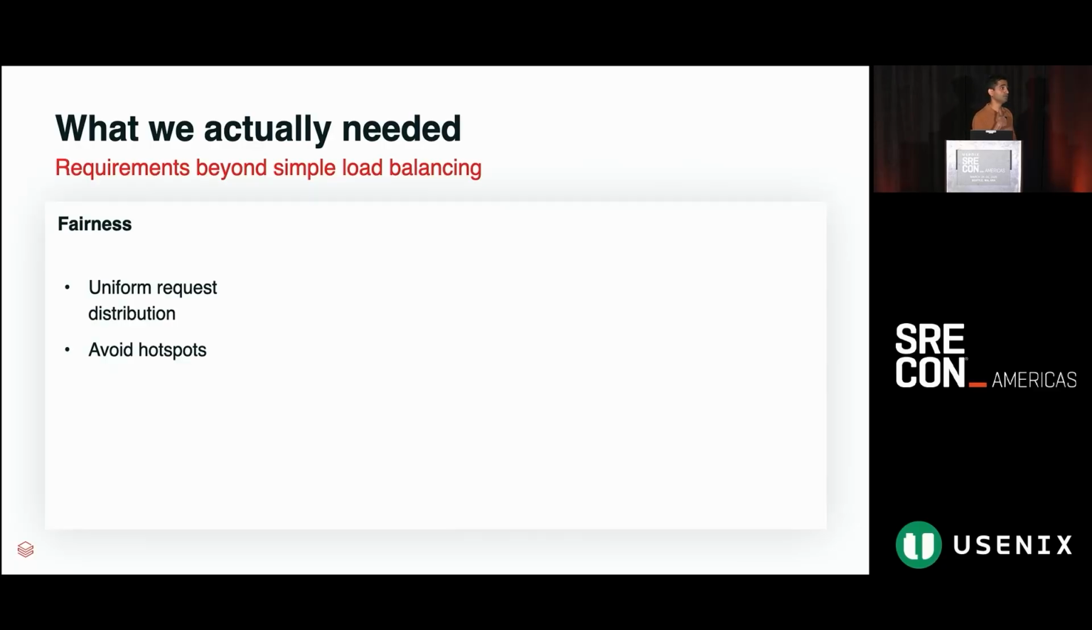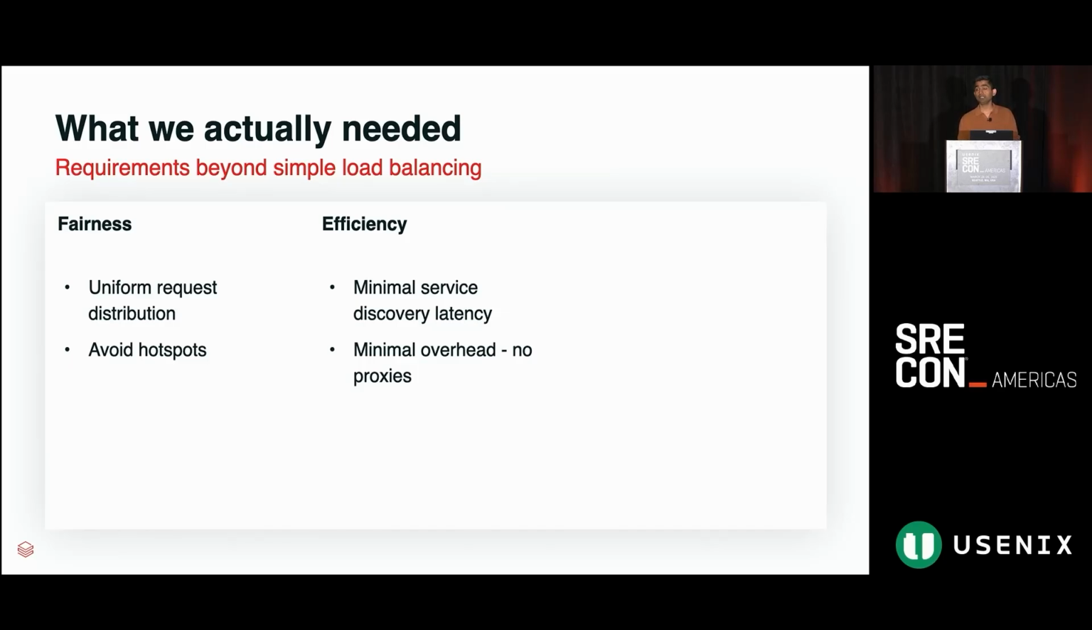First and foremost, we need fairness. We want uniform request distribution. We don't want to see any hotspots. No pod should be getting overwhelmed with traffic. Second, we want efficiency, both in the control plane and data plane. Now, what does it mean? A pod comes up and goes down. Our load balancer should immediately know, and there should not be any lag. That's the control plane part of it. And the second, we don't want to add any additional network overhead, because the systems that we are dealing with are extremely sensitive to latency. So that's also a big no-no for us.